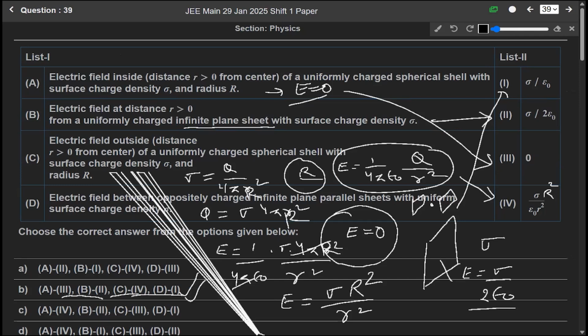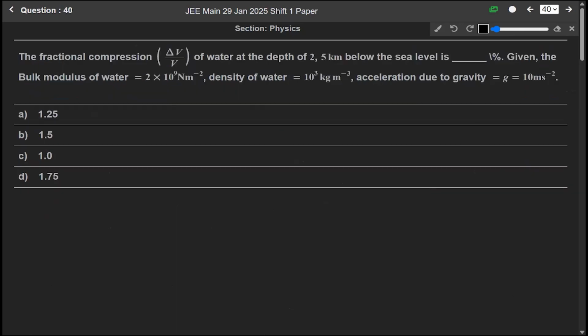Only when option 4 is given as sigma capital R square over small r square, then only option B is the correct answer. Now question number 40. The fractional compression delta V over V of water at a depth of 2.5 kilometer below the sea level is, given the bulk modulus, we have to find the fractional compression.